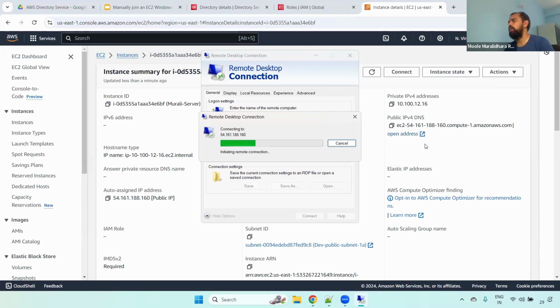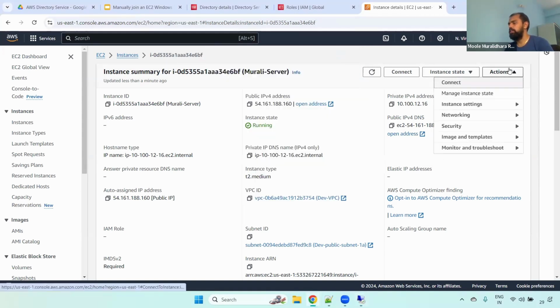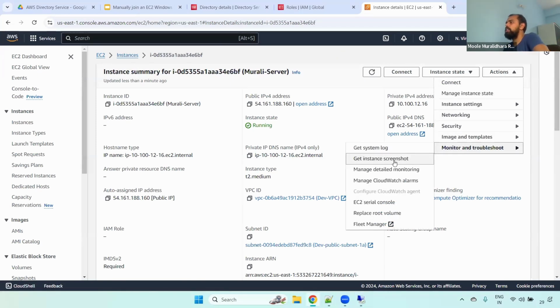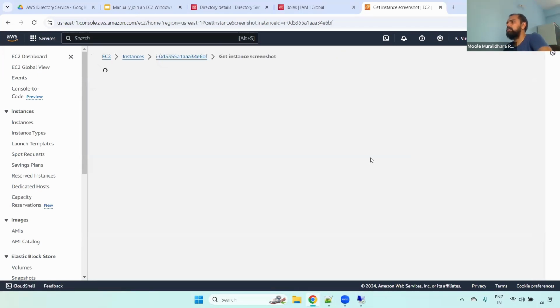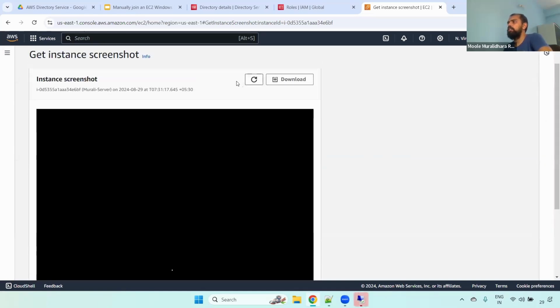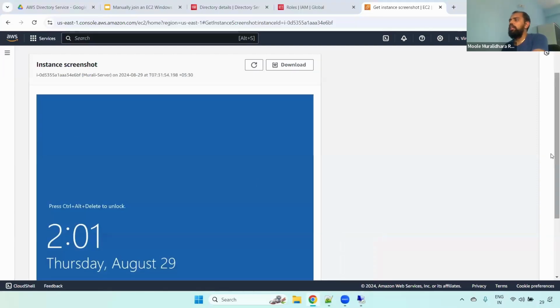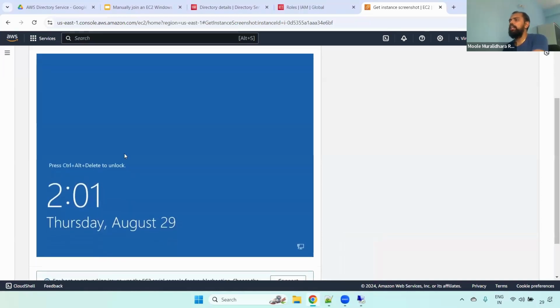The particular server is not yet ready. How can we know? Select the particular server, go to Monitor and troubleshoot. Here you can select Get instance screenshot. Now you can see whether it is up and running properly. Still it is happening. Wait for a couple of minutes so that it will be up and running. Yeah, when you see this screenshot, it means this particular server is up and running fine.